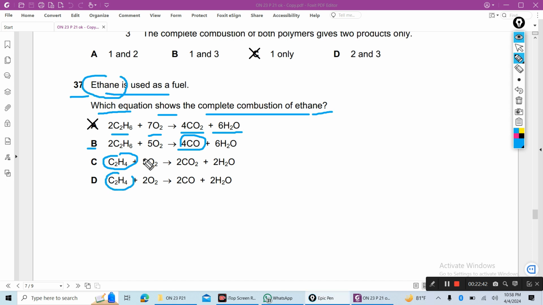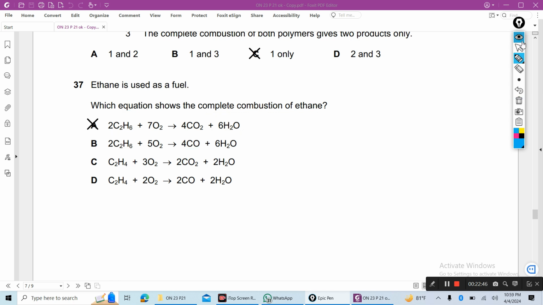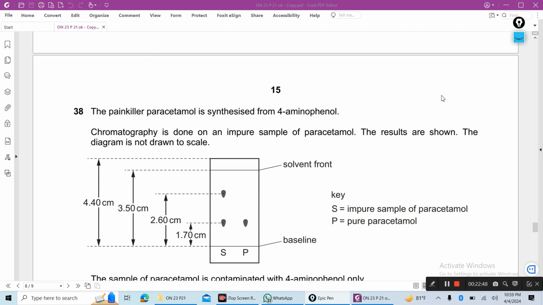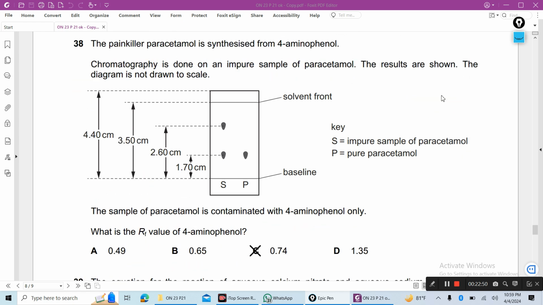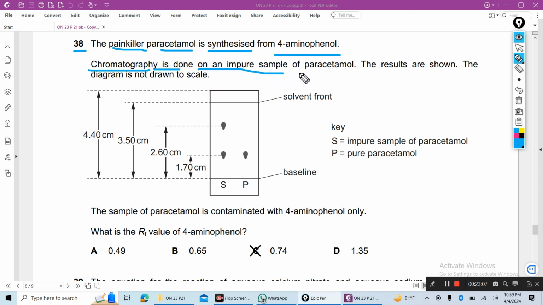Next, 38. The painkiller paracetamol is synthesized from 4-aminophenol. Chromatography is done on an impure sample of paracetamol. The results are shown. The diagram is not drawn to scale.